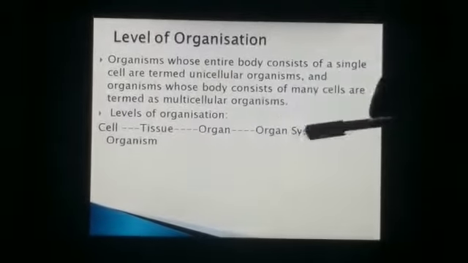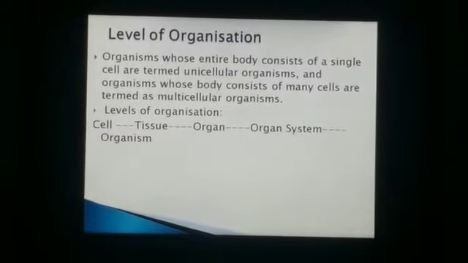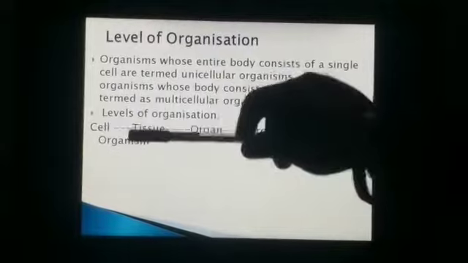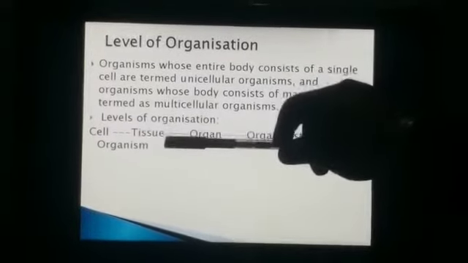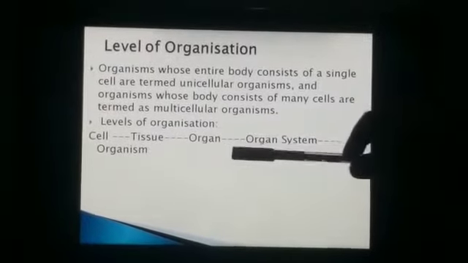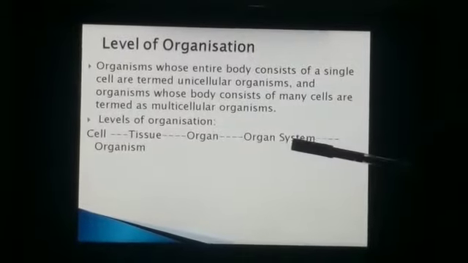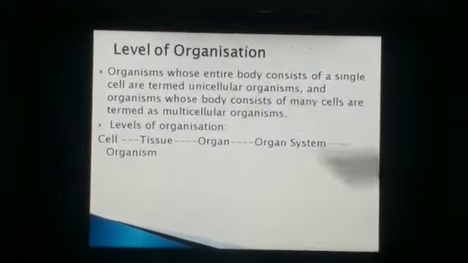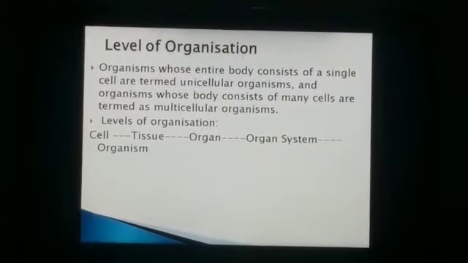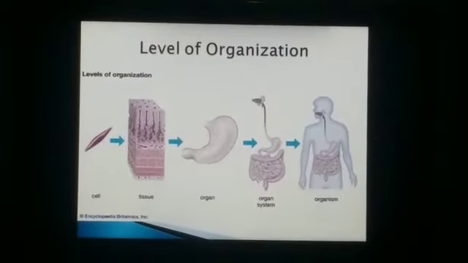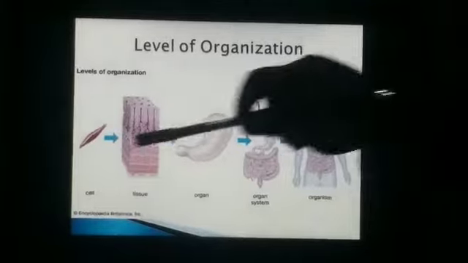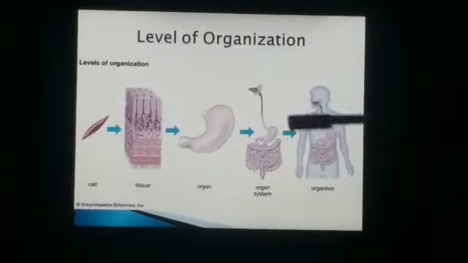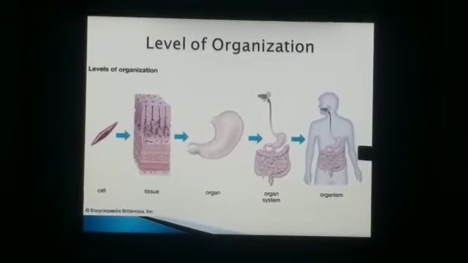You can see what the level of organization is. First comes the cell, then they create a group and make the tissue. A group of tissues makes the organs, a group of organs creates the organ system, and lastly the organism. In the chart you can very well see the cell. First of all the cell comes, then tissues, then organ system, and last the organism.